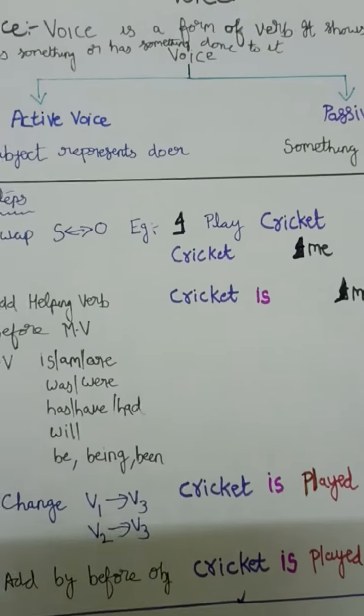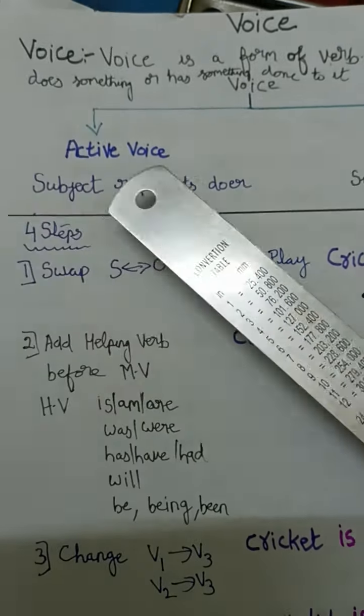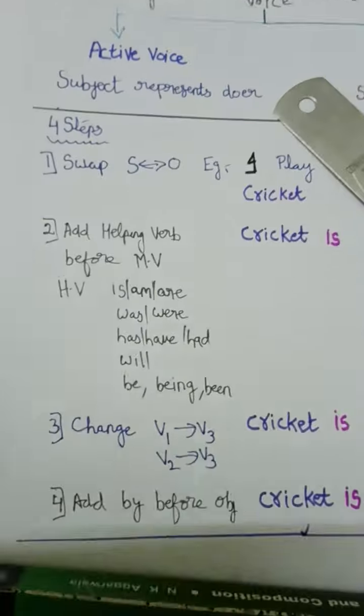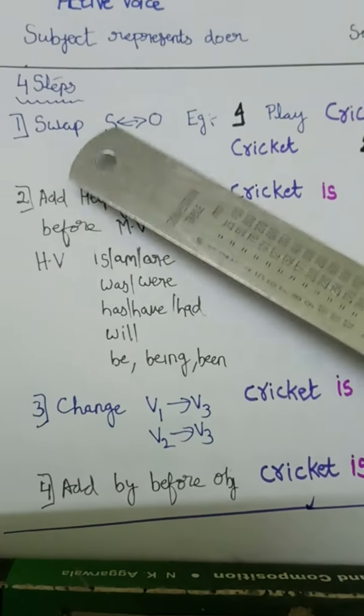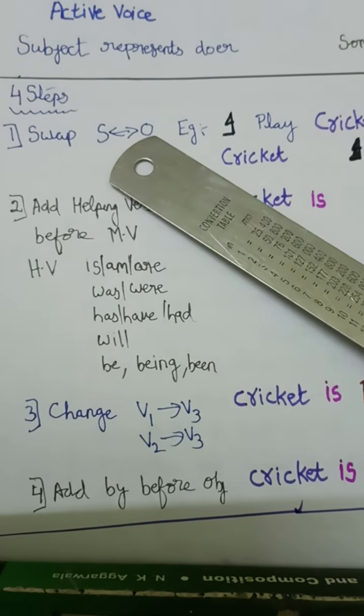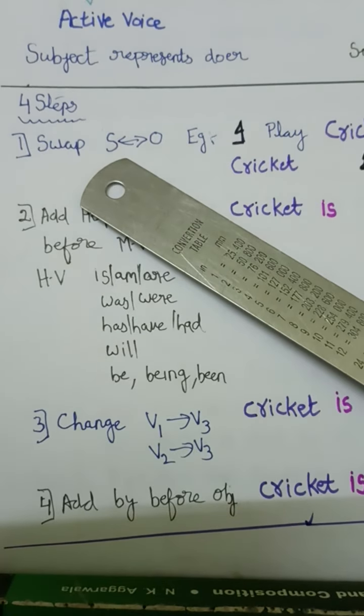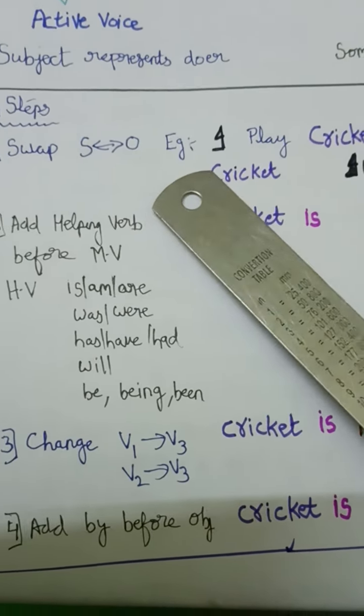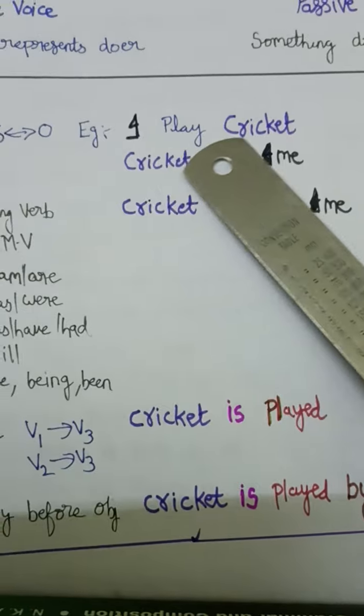So for active and passive voice, you should know four steps. What are the four steps? First thing is you have to swap the subject into object and the object into subject. That is your first step. The example I have taken here is, I play cricket.